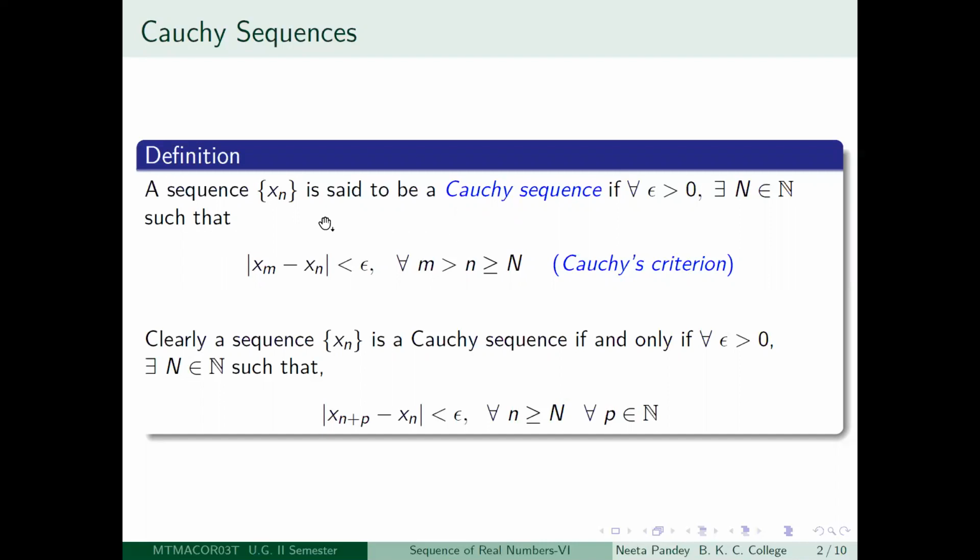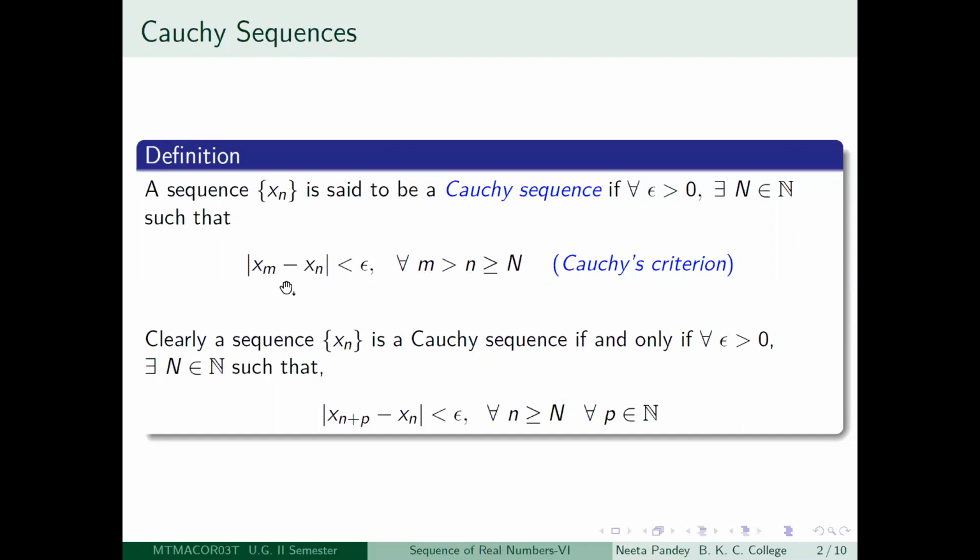It is basically a sequence in which the distance between the terms of the sequence becomes arbitrarily small as we look at the tail end of the sequence. So what does that mean? That means that if you take any epsilon greater than 0, you will be able to get a capital N positive integer, so that the distance between xm and xn will be less than epsilon for all m, n greater than or equal to capital N. For convenience, I have written m greater than n.